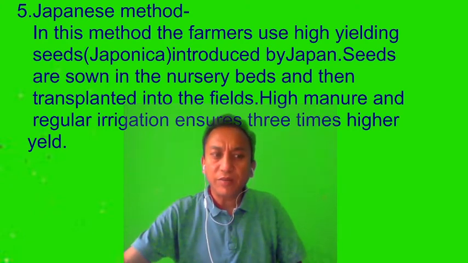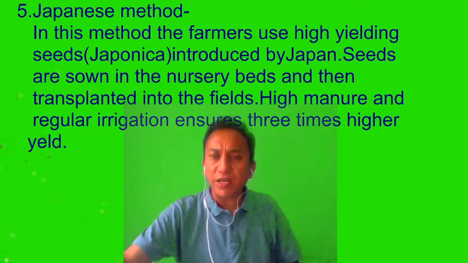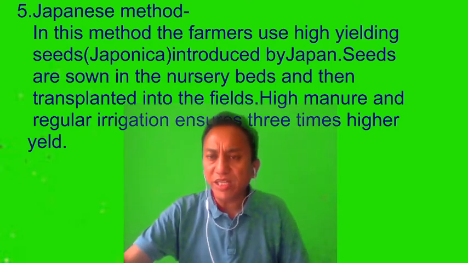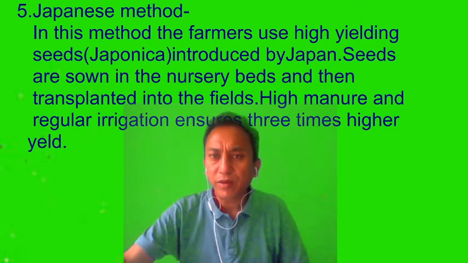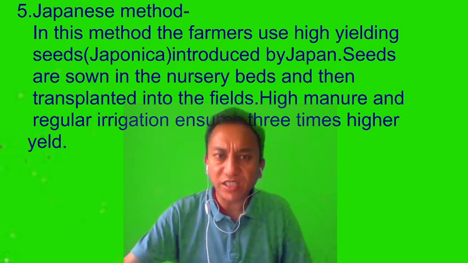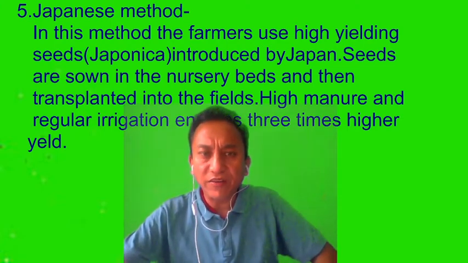So this is an advantage. This is a plus point to this crop here. High manure and regular irrigation has ensured 3 times higher yield of this type of crop. So that has proven to be very, very successful. The transplantation method and the Japanese method are very, very successful.